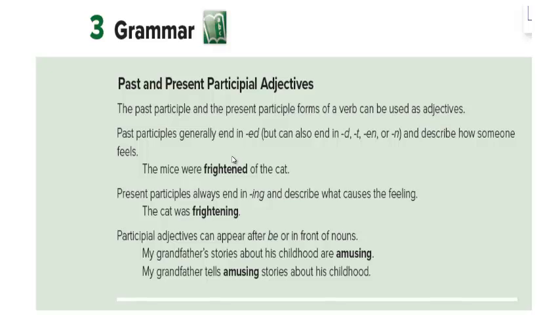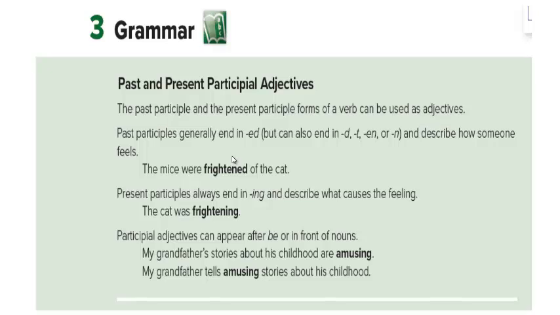The mice were frightened of the cat. How did the mice feel? They were frightened of the cat. Present participles always end in ing and describe what causes the feeling. The cat was frightening. The movie was boring. It made us bored.